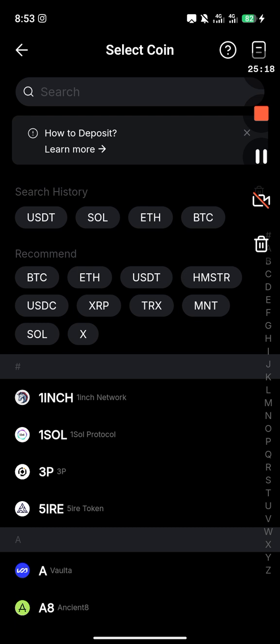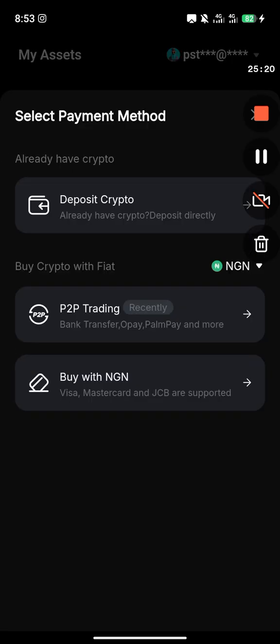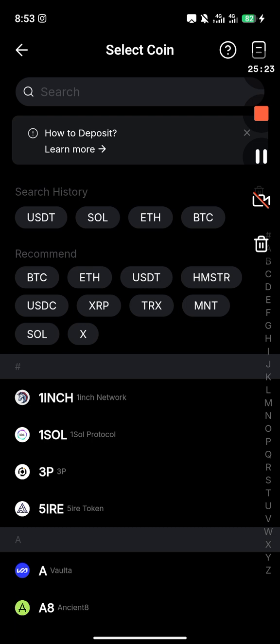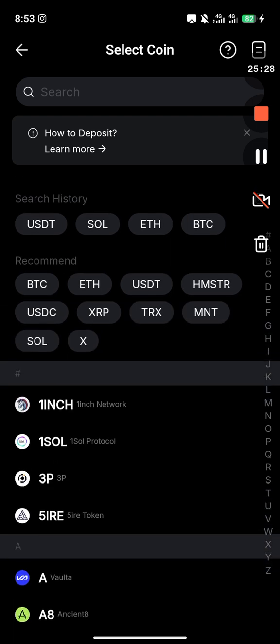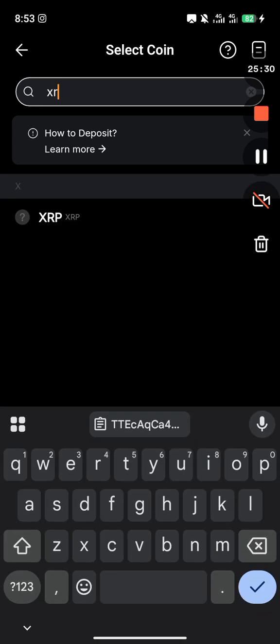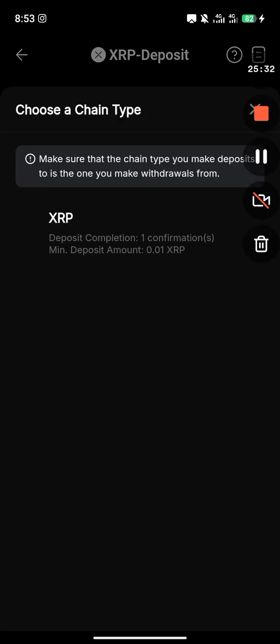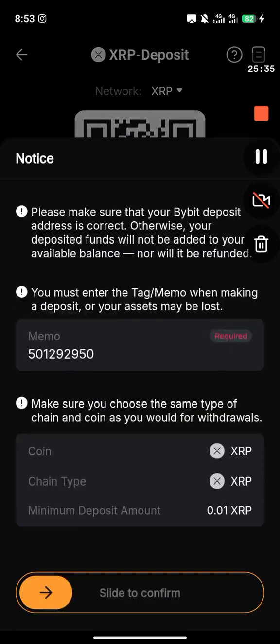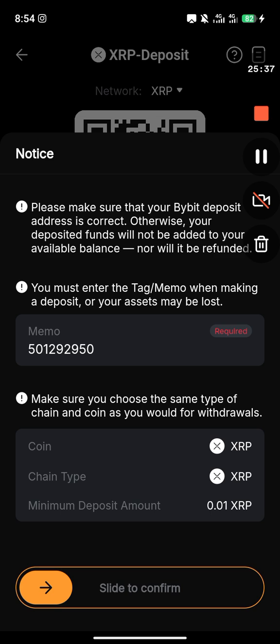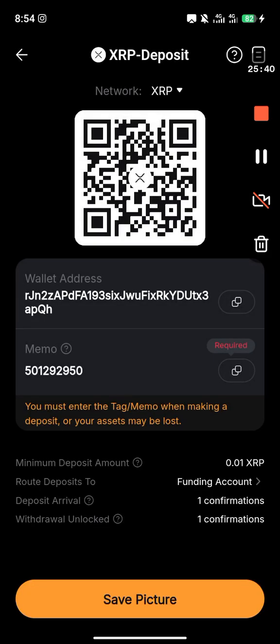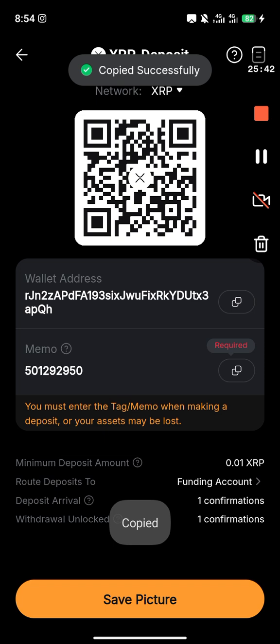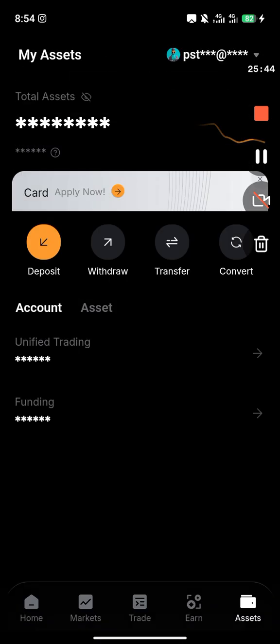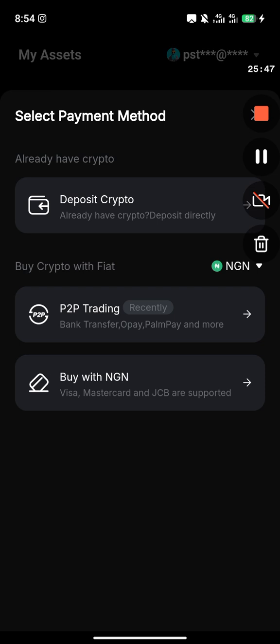You can just come here, to your deposit, and go to deposit crypto. You just click your wallet here. Maybe the person wants to send you XRP, so you can search here for XRP, click on it, select this, and click on the wallet address, then send it to the person. So either a person wants to send you a cryptocurrency, or you want to move it from another trading platform or wallet to Bybit. This is how to go about it.